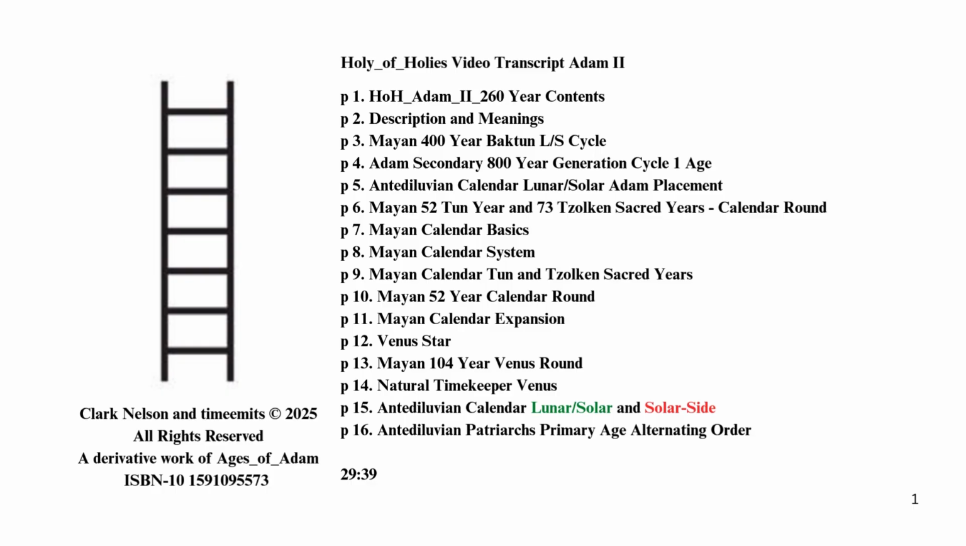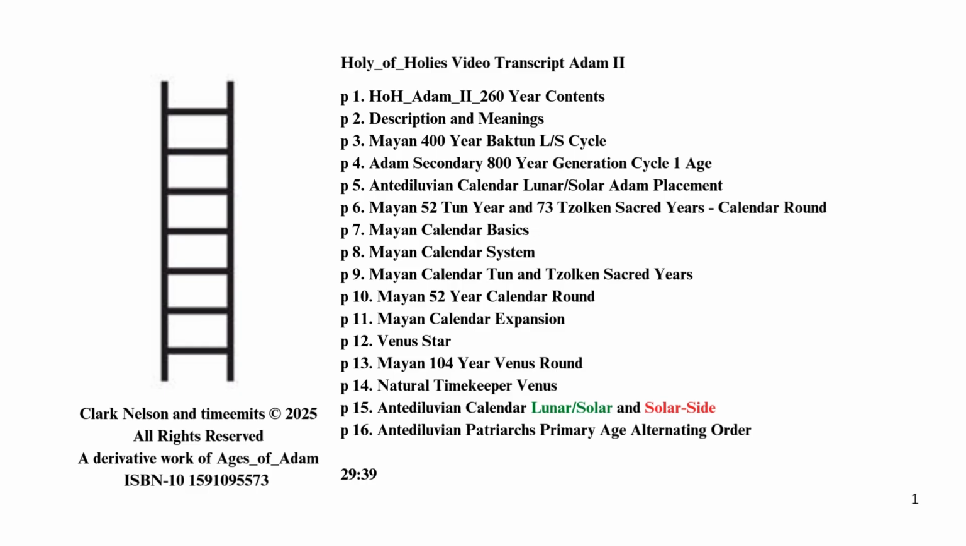P7. Mayan calendar basics. P8. Mayan calendar system. P9. Mayan calendar ton and Tzolk'in sacred years. P10. Mayan 52-year calendar round. P11. Mayan calendar expansion. P12. Venus star. P13. Mayan 104-year Venus round. P14. Natural timekeeper Venus. P15.